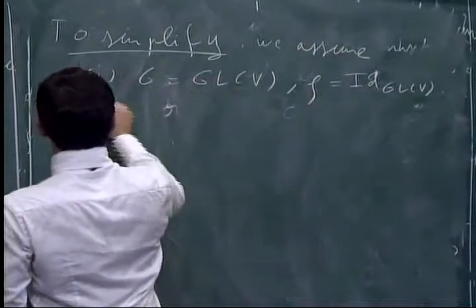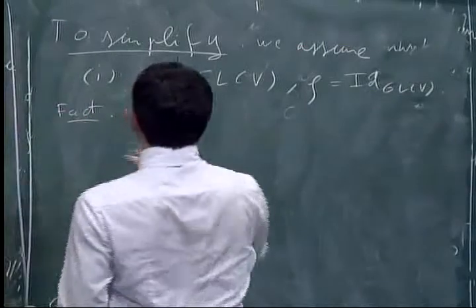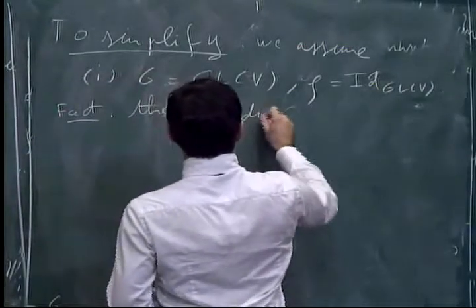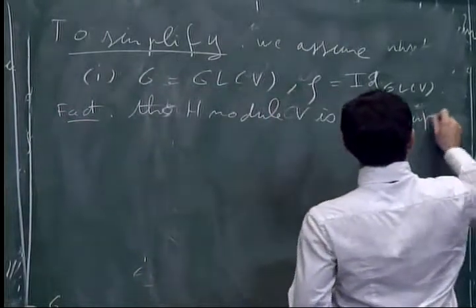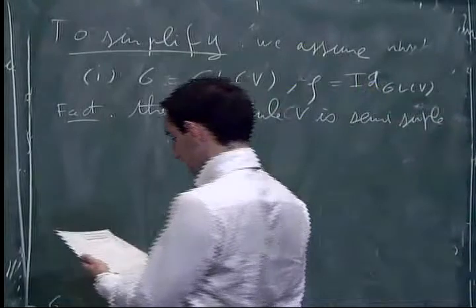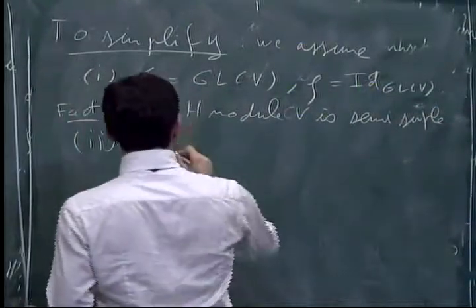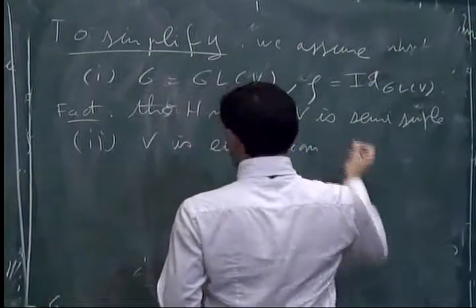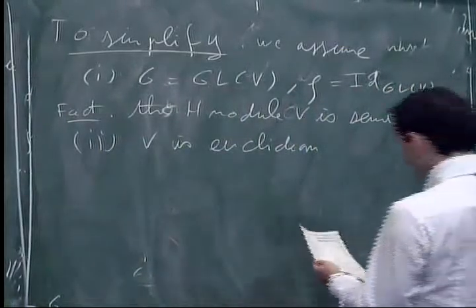There's a fact saying that H reductive in G means that the H-module V is semi-simple. Also, we assume that V is Euclidean. I mean, we can change the norm on V, it doesn't change the conclusion of the theorem.